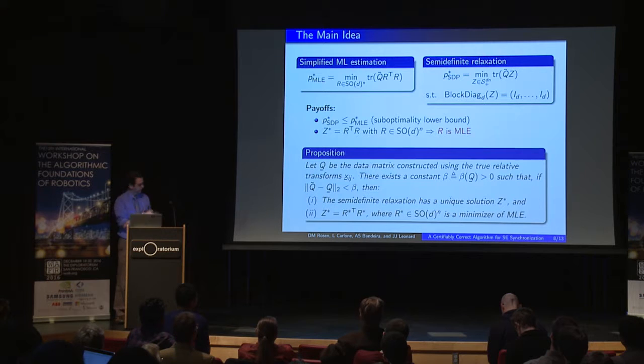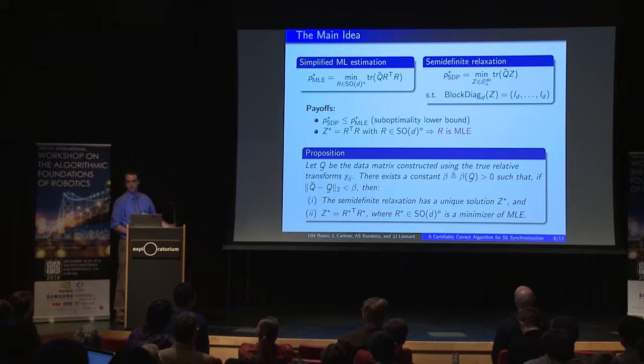So what this result basically says is that for a noise that's not too big, as measured by the deviation of this data matrix Q from its ground truth value, the semi-definite relaxation has a unique solution, so we can find this using any numerical optimization technique. And this unique solution admits a factorization of exactly the form that we are looking for, and as a result returns a globally optimal solution to the original maximum likelihood estimation problem.